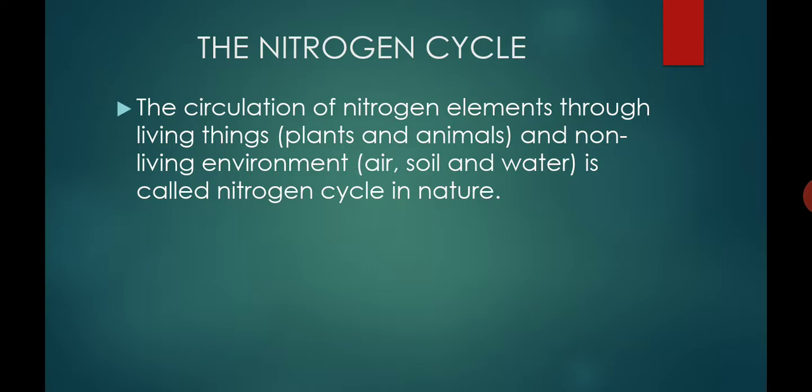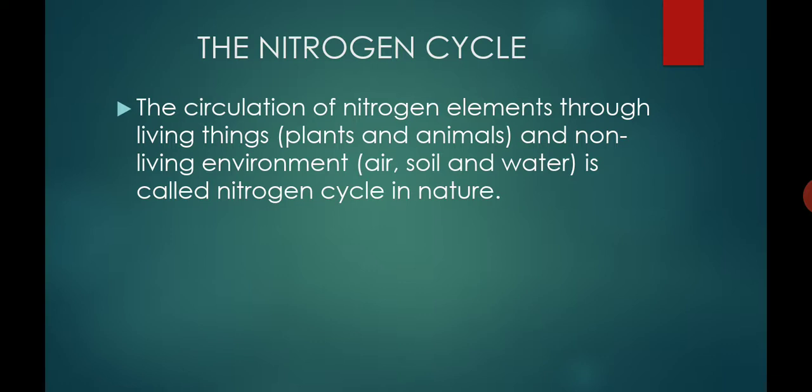Nitrogen is one of the essential constituents of all living organisms. It is a part of proteins, chlorophyll, nucleic acids and vitamins. And how does this nitrogen in the atmosphere remain constant, and how does it circulate?